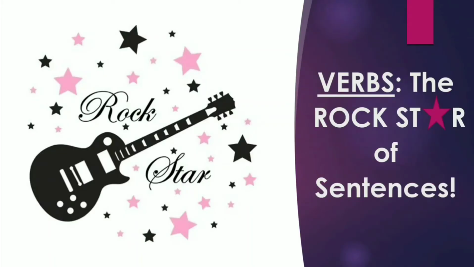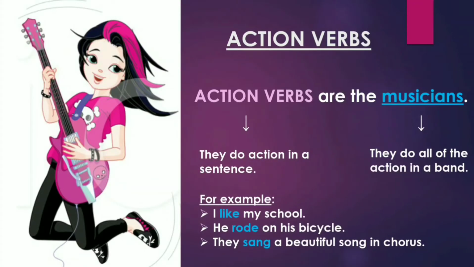So basically, verbs are the rock stars of sentences. Talking about the action verbs. Action verbs are the musicians, and as I just now told you, as the musicians do all the action in a band, likewise, action verbs do all the action in a sentence. For example, I like my school. He rode on his bicycle. They sang a beautiful song in chorus. So in all these three sentences, the words which are highlighted are all examples of action verbs, as these words are depicting an action.